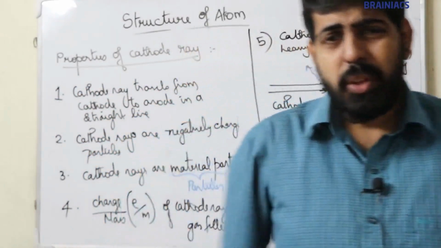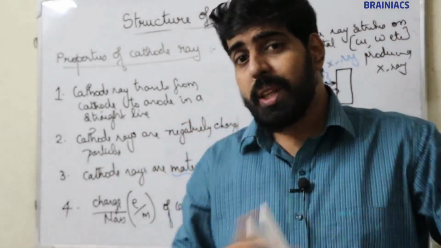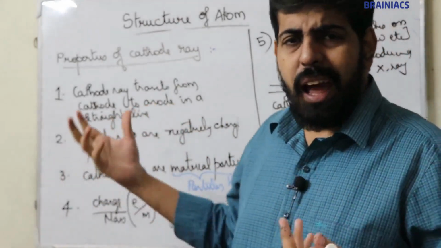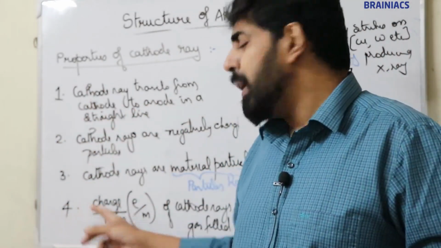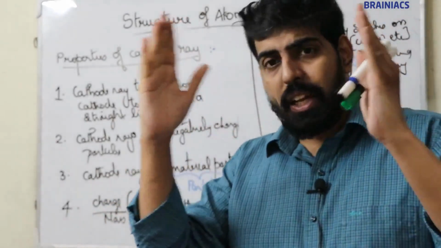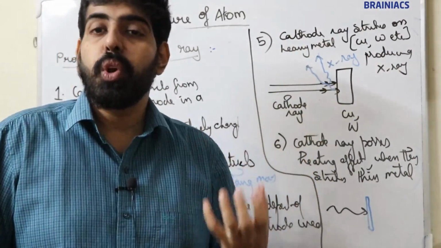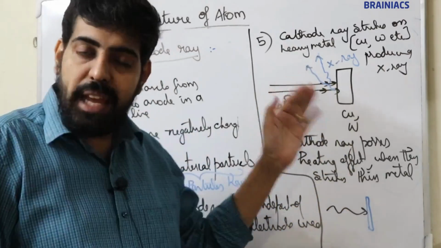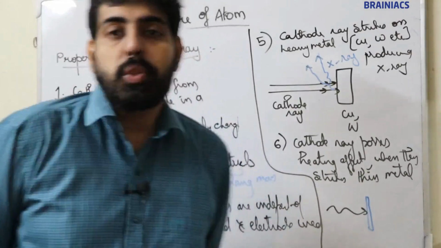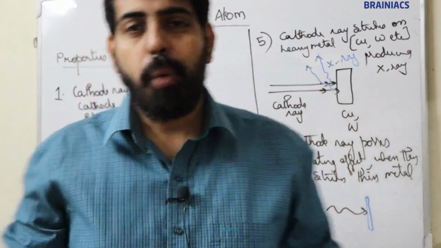I think it's clear. So cathode ray travels from cathode to anode in a straight line. Cathode ray is deflected towards the positive side, showing that they are negatively charged particles. Cathode rays are material particles, that means particles having mass. The charge by mass ratio of cathode ray is independent of the gas filled in the discharge tube and electrode used. Fifth point, cathode ray strikes on heavy metals, producing a new type of radiation known as X-ray. They produce a heating effect when they strike on thin metals. There are many properties of cathode ray, and these are some of them.